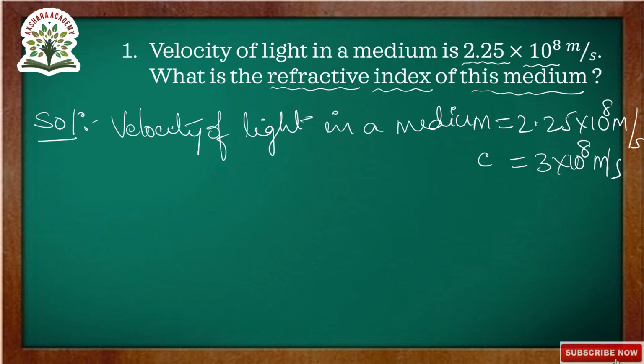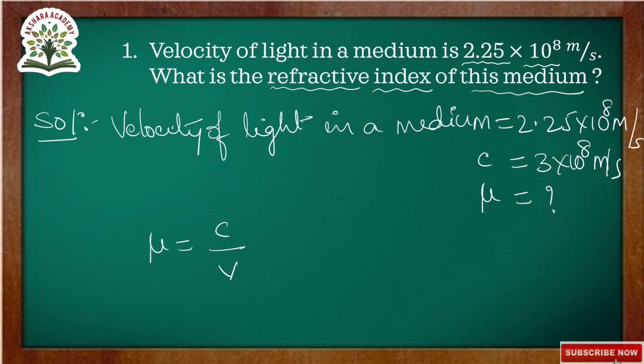Now we have to find out the refractive index of the medium. Mu is equals to question mark. Mu is equals to C by V, velocity of light in air or vacuum by velocity of light in medium.